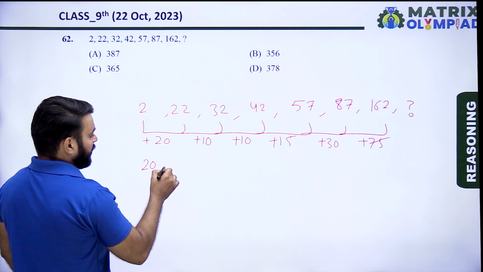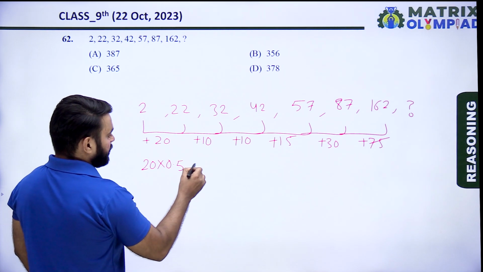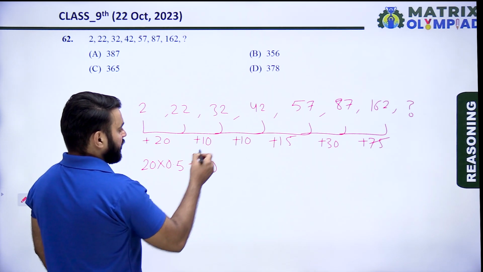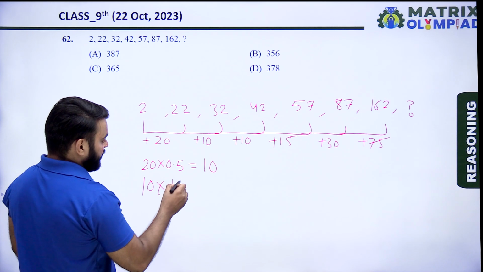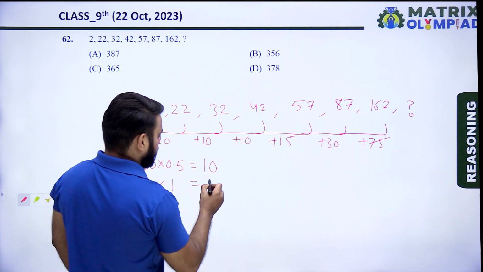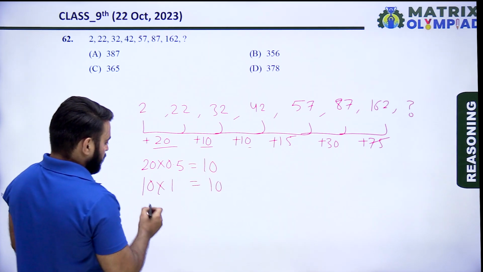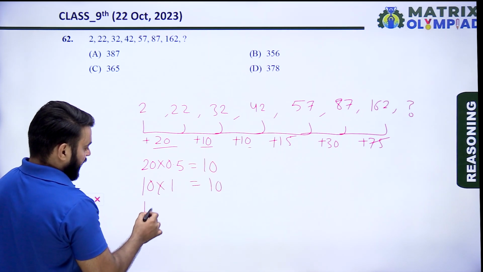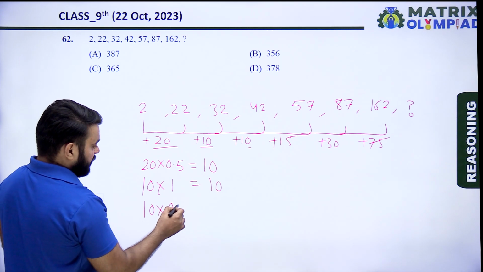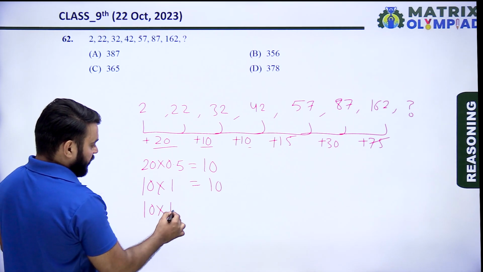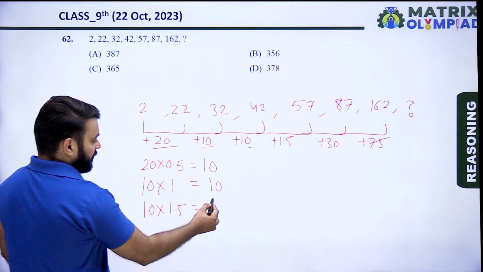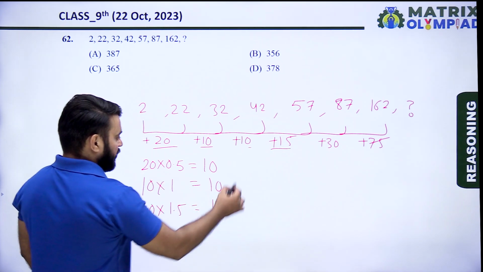20 multiplied by 0.5 is 10. Now 10 multiplied by 1 is 10. Now 10 multiplied by 1.5 is 15.